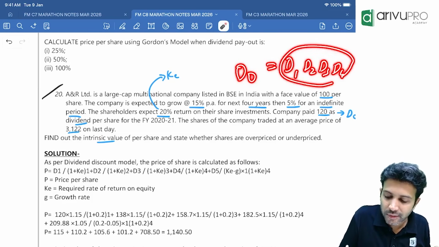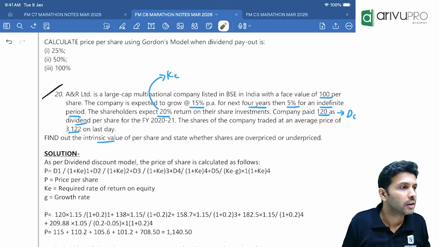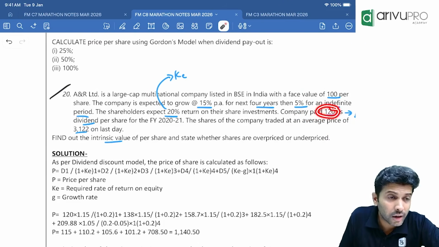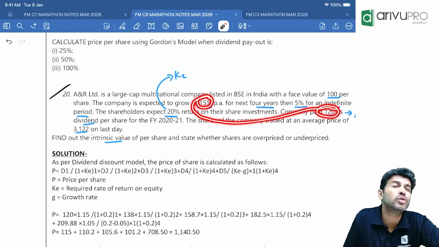All these are present value or future value? Multiply this by what? Discount factor. What are we going to get? Present value of dividend. Agreed? Now, how much dividend already paid? 120. This is D0 and dividend will grow for 4 years at what rate? 15%. So, what will be D1?